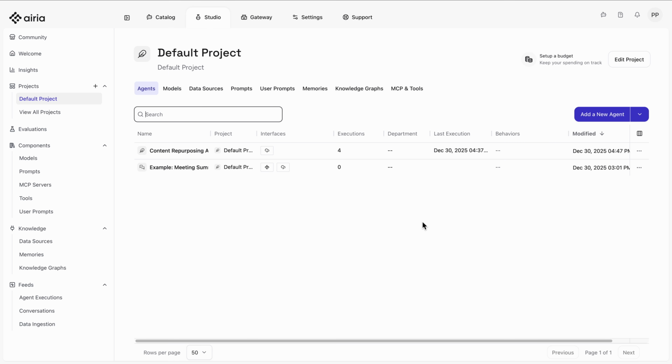So cool. Most importantly, it removes the blank page problem entirely. You're not starting from theory, you're starting from something tested, practical, and ready to use without having to code it yourself. If you're a solo consultant, a small business owner, or a creator, this is what makes AI usable long-term. You're not chasing the latest tool, you're building a workflow that you can rely on. And with Airia, you can test ideas safely, adjust them over time, and reuse what works without locking yourself into one model or one setup.